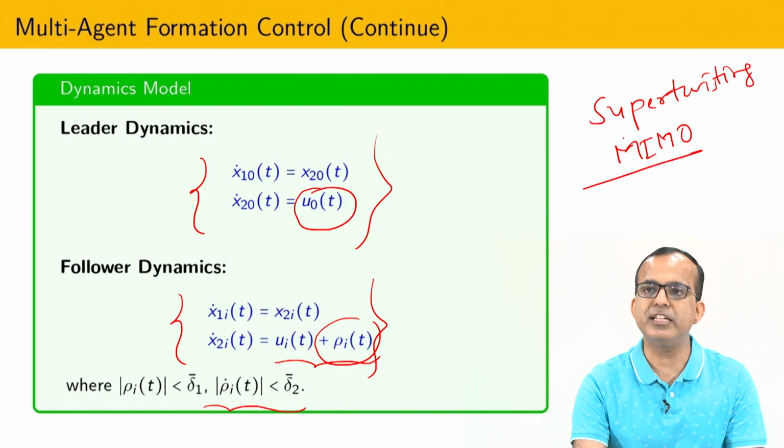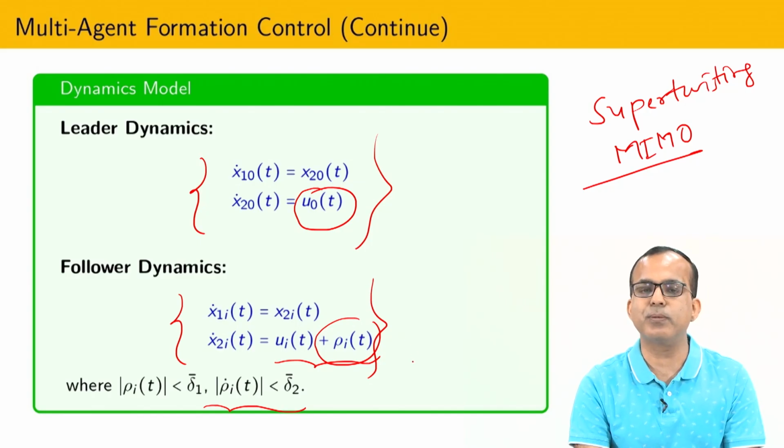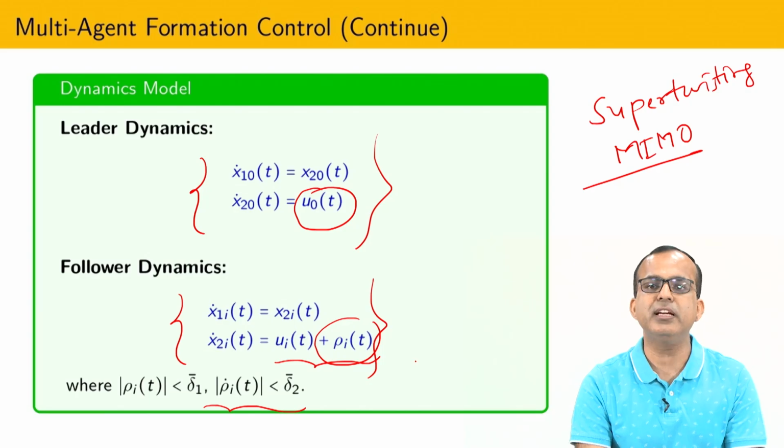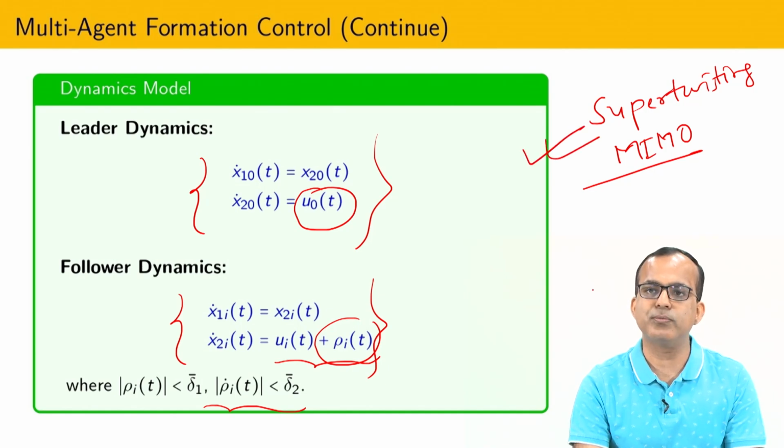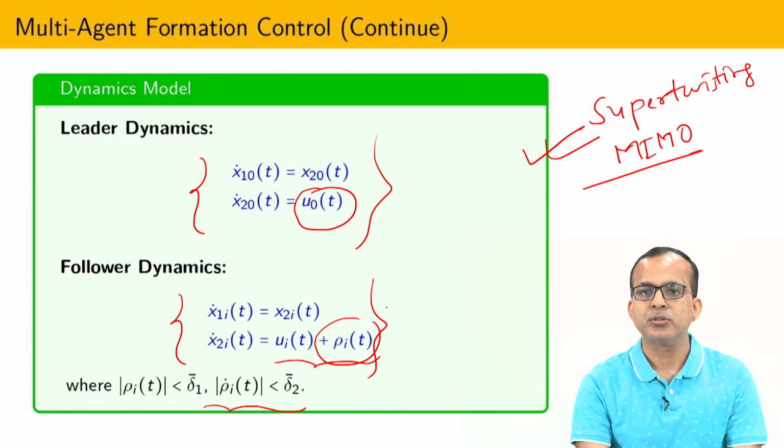Obviously that multi input multi output super twisting is not directly applicable if you have second order dynamics, because we know that super twisting is only applicable for a relative degree 1 system, and due to that reason we should generalize this super twisting for second order kind of multi input multi output systems. But as an observer you can apply whatever super twisting algorithm is proposed by Edward. So if you just have position information, then this assumption is also required.